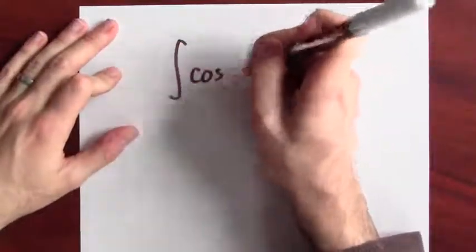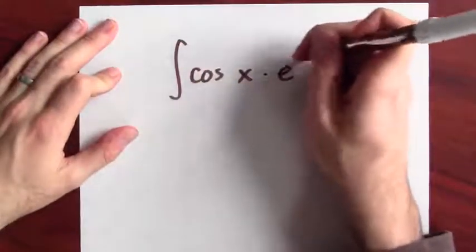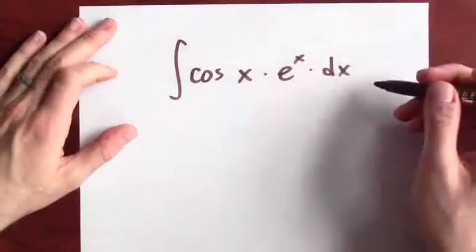Integrating requires patience. Sometimes you can start attacking the monster, but it might take a little bit of time before you start to see success. Prepared to persevere, let's attack the indefinite integral of cosine x times e to the x dx. There's a metaphor here. There's really different ways to win the battle.